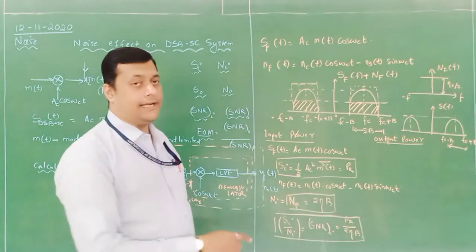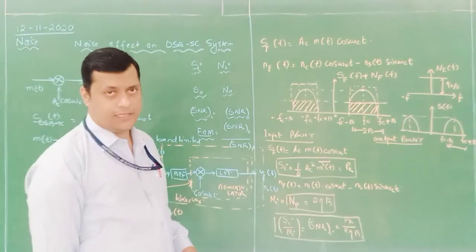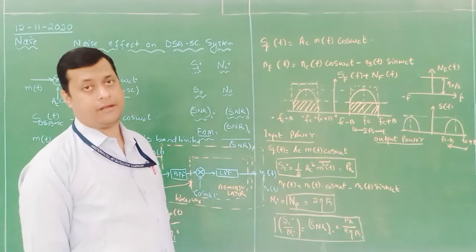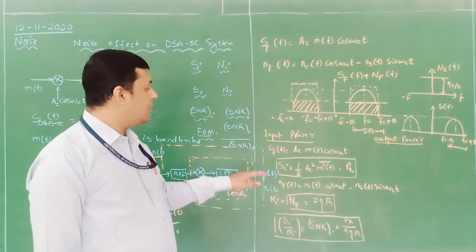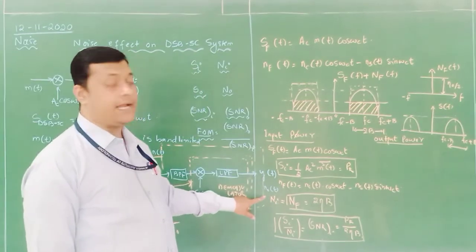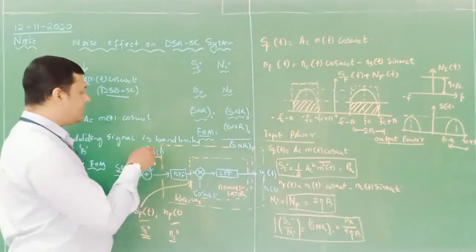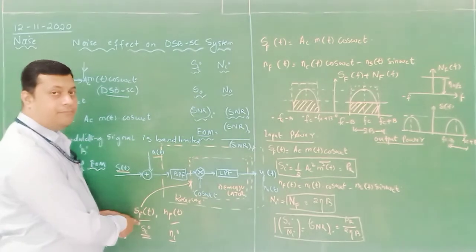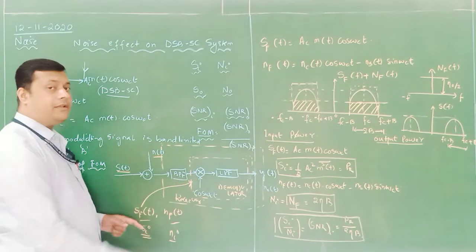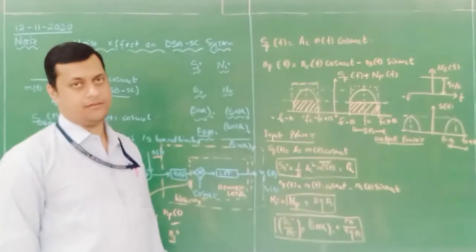Now we have to calculate the output power available at the demodulator side. Output available at the demodulator. At this particular point we have to identify, first, we need to calculate what is y of t. Second, we have to calculate what is n naught of t. So y of t is SF of t, which is input to this demodulator, multiplied with cos omega ct followed by an LPF, and we will get y of t.